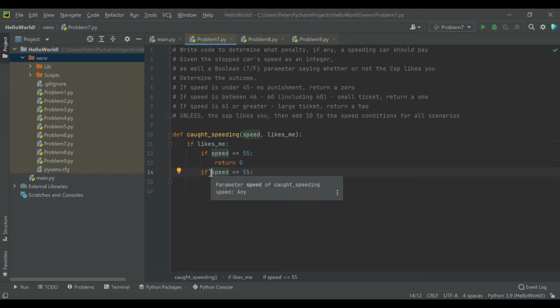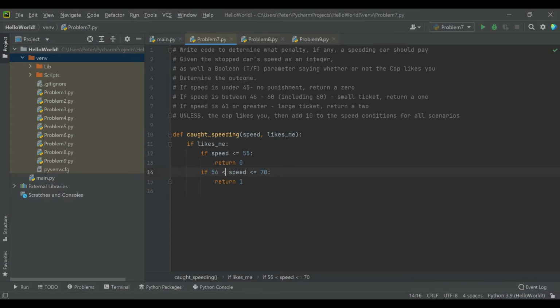The next is we can check a range of speed, and we can say, well, if the speed is greater than 55 but less than or equal to 70, then we're going to return a 1, right? Because now we're saying for scenarios where the cop likes you. And so this defined 46 to 60, which is the small ticket, becomes 56 to 60. So the reason we're just doing greater than 55 is that actually starts at 56.